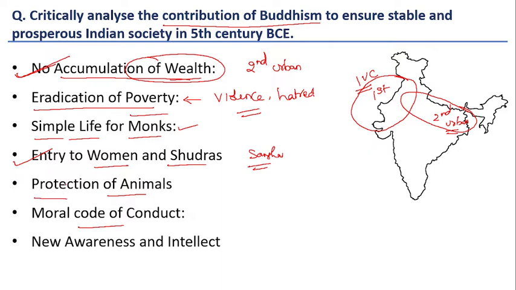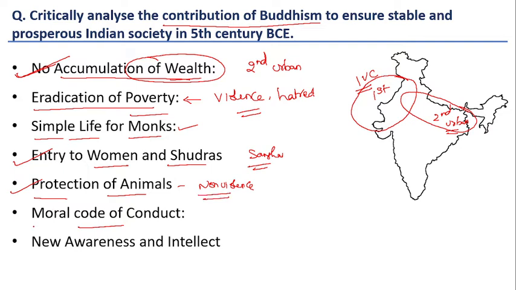In today's modern parlance, animal rights concepts also emerged during this time, because due to material wealth there was a requirement of cattle wealth, but due to Vedic sacrifices cattle wealth was being decimated. The Buddhist principle of non-violence led to the protection of cattle wealth.